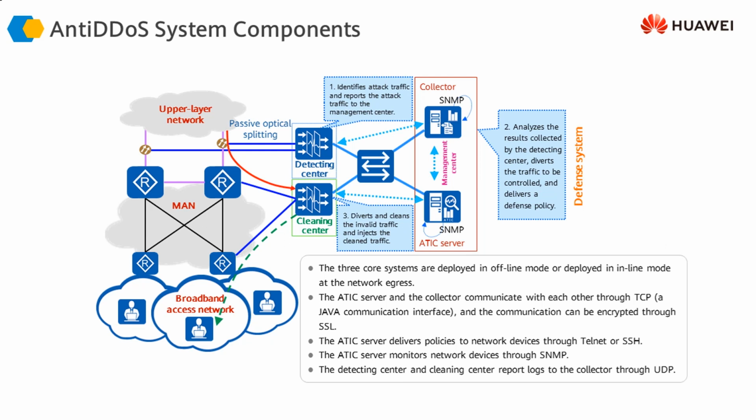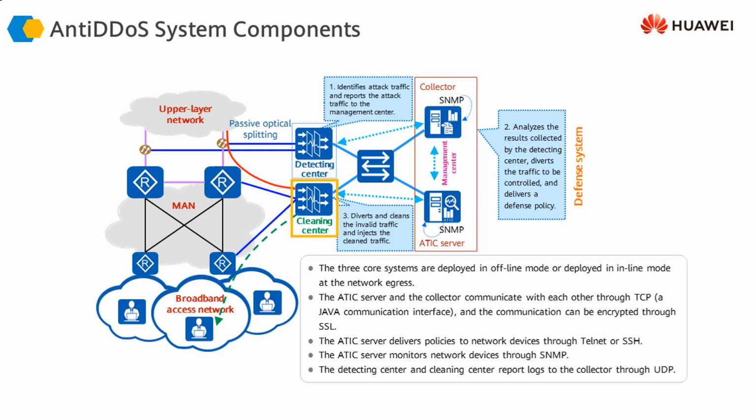As soon as it detects any attack traffic that is trying to go through, it informs the management center that it has detected attack traffic. The management center, looking at the attack traffic, is going to instruct the cleaning center to divert the traffic towards itself. The cleaning center is going to inject a route into these devices, mostly using the BGP protocol. So it will advertise a host route using BGP to these routers, and these routers will start diverting the traffic for these destinations towards the cleaning center.